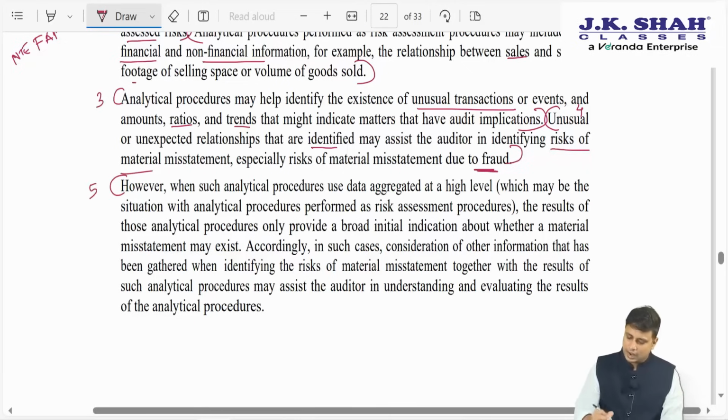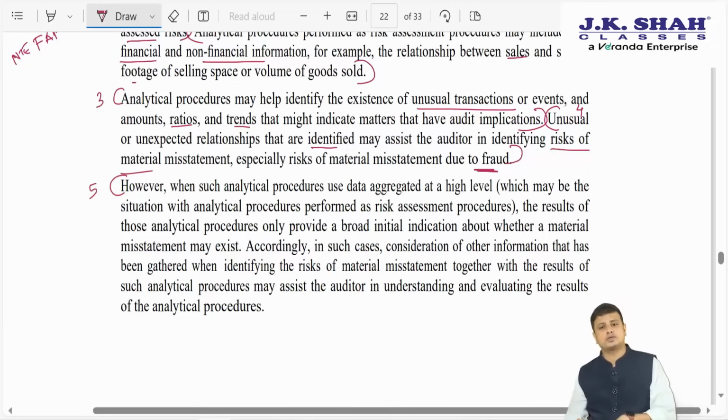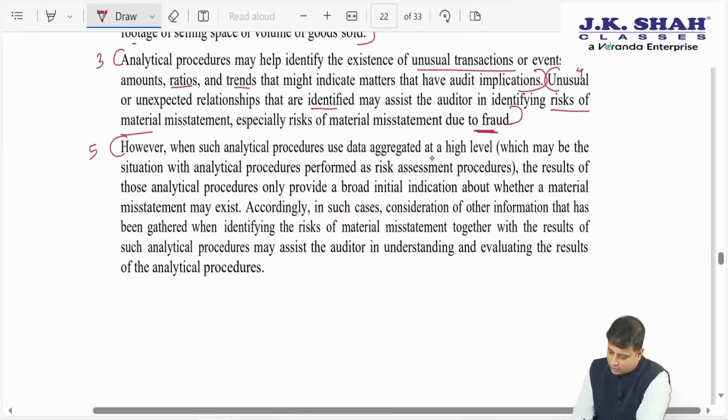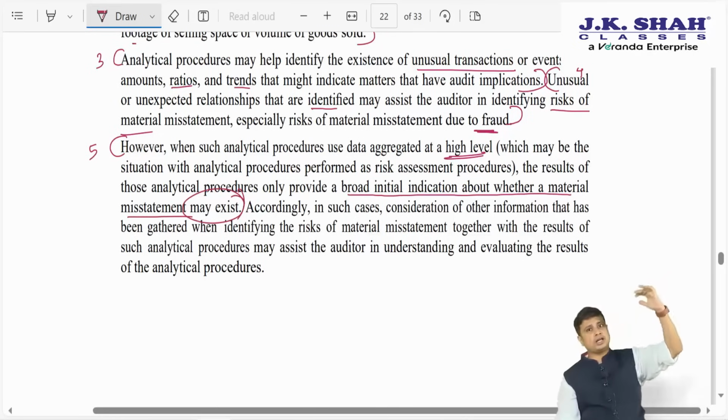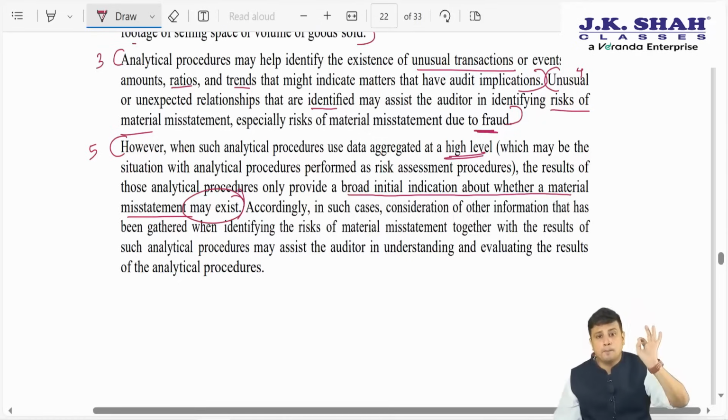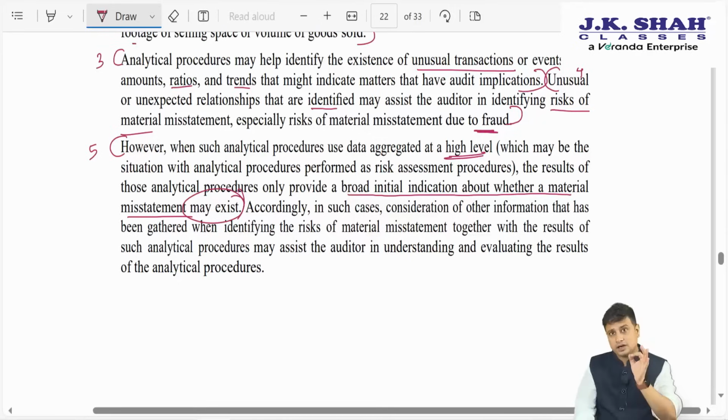Next, however, when such analytical procedures use data aggregated at a high level, the results of those analytical procedures only provide a broad initial indication about whether a material misstatement may exist. So in case the GP ratio was 40 and now it is 20, it is just indicating that a material misstatement may exist. We cannot identify the material misstatement here. It is just an indication that it may exist.